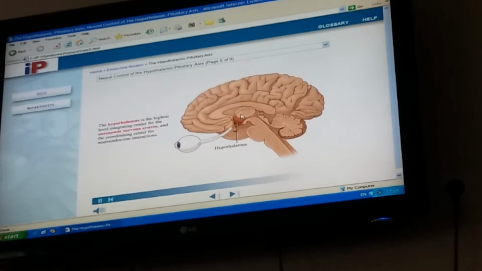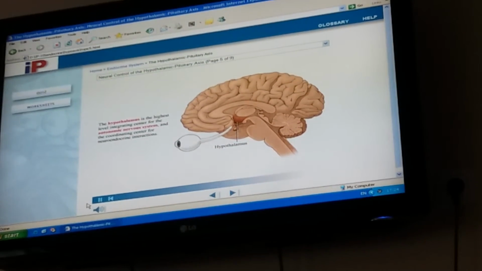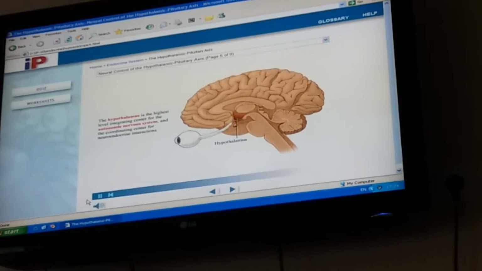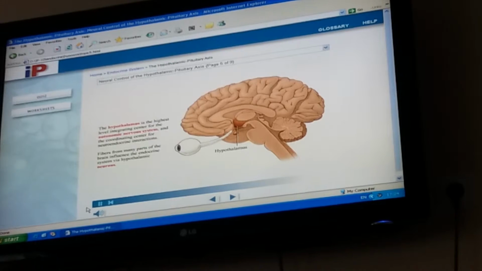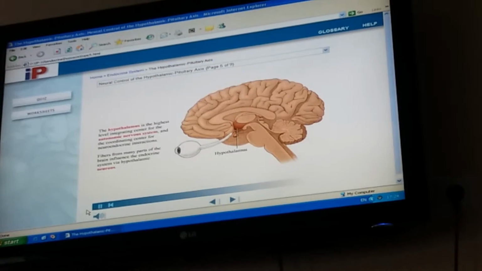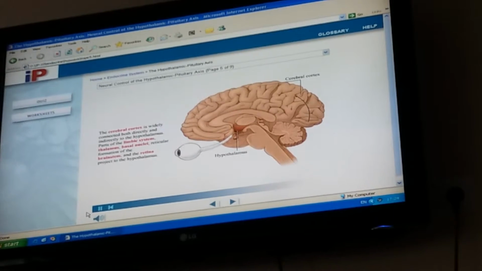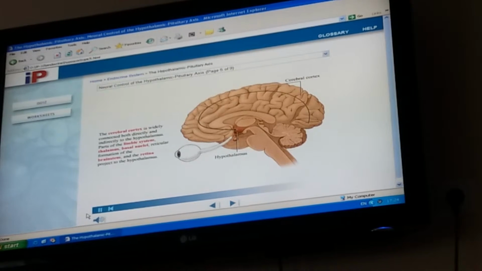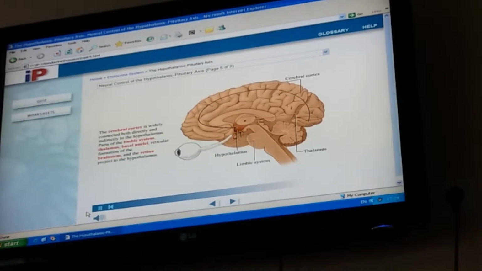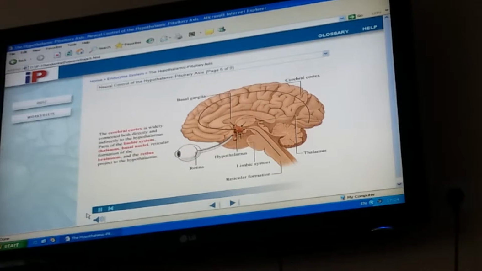The hypothalamus is the highest level integrating center for the autonomic nervous system and the coordinating center for neuroendocrine interactions. Fibers from many parts of the brain influence the endocrine system via hypothalamic neurons. The cerebral cortex is widely connected, both directly and indirectly, to the hypothalamus, parts of the limbic system, thalamus, basal nuclei, reticular formation of the brainstem, and the retina projects to the hypothalamus.